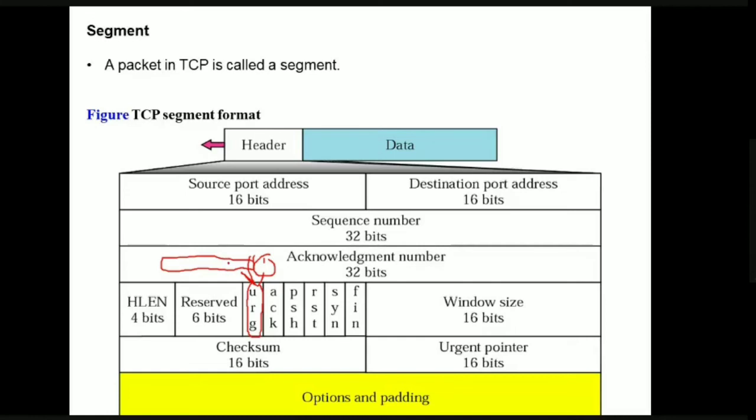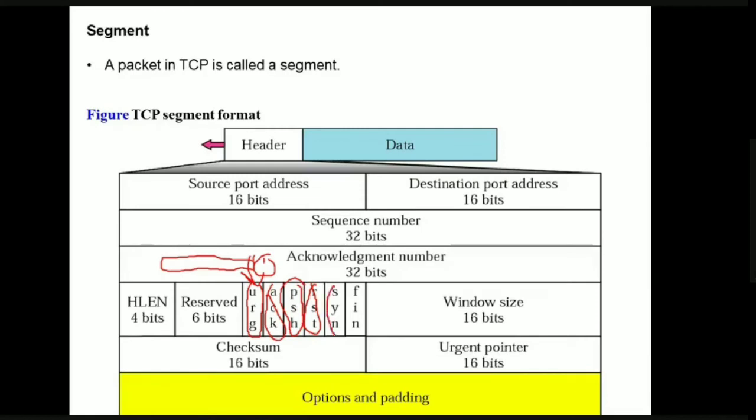The next thing is ACK, which is nothing but acknowledgement. It is going to provide the information about the acknowledgement. The next one is PSH, that is pushing the data. We'll be discussing this next. RST means reset. It is used to reset the connection.